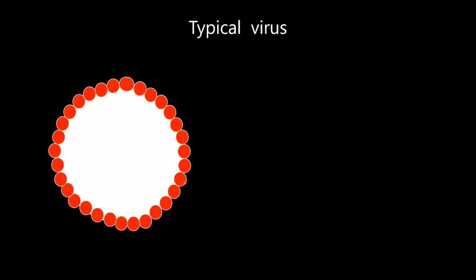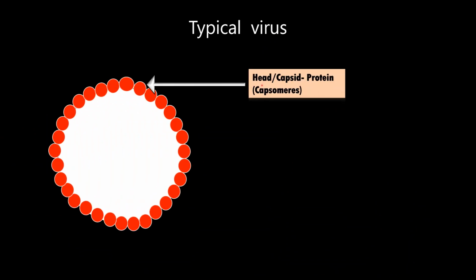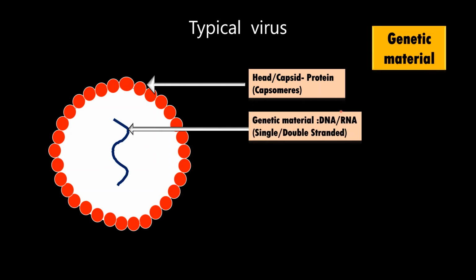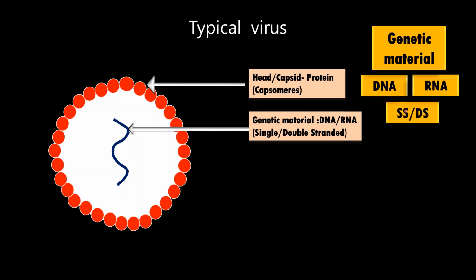Students, let us see the structure of a typical virus. It is made up of a protein coat called the head or capsid. The capsid is made up of many small units called capsomeres. This head encloses genetic material. In case of viruses, the genetic material is either DNA or RNA, but it is never both. Please make a note of this. This genetic material can be single-stranded or double-stranded.